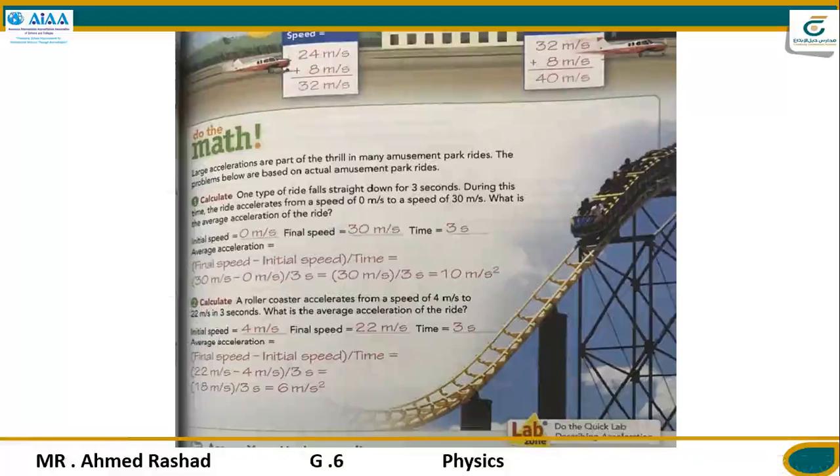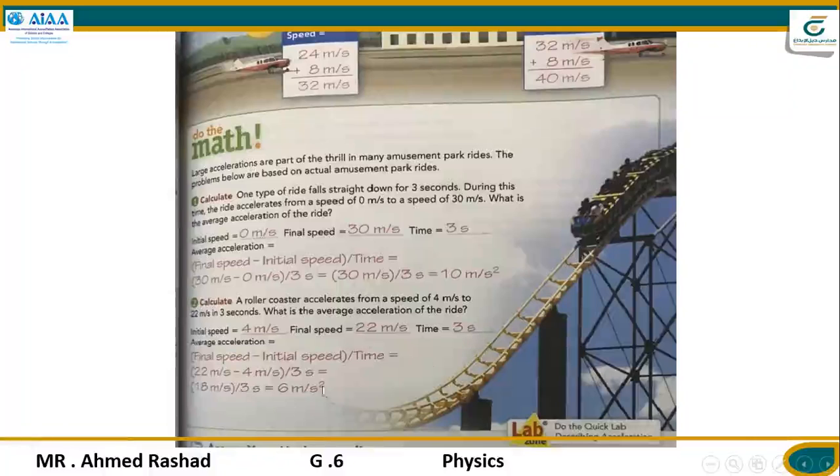A roller coaster accelerates from a speed of 4 meters per second to 22 meters per second in 3 seconds. What is the average acceleration? Initial speed is 4 meters per second, final is 22 meters per second, and time is 3 seconds.